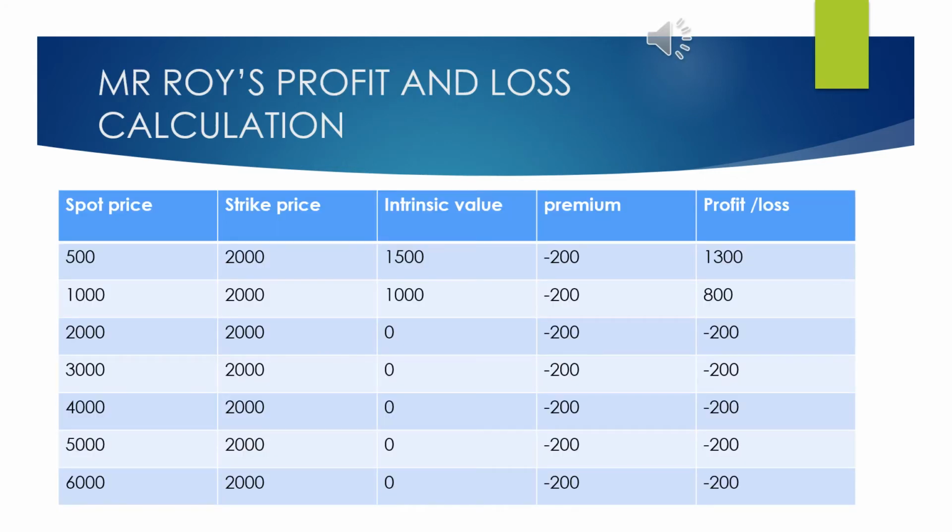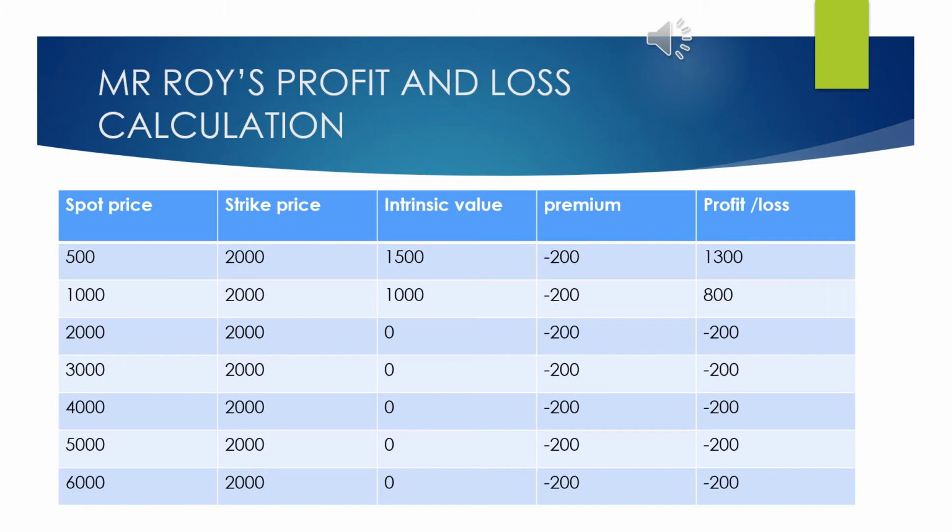Now let us calculate Mr. Roy's profit and loss in different scenarios. Over here I have made a table where the first column is the spot price, second is the strike price, the third is the intrinsic value, fourth is the premium, and fifth is the spot profit and loss.